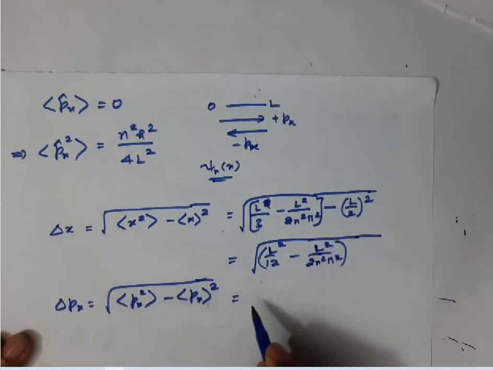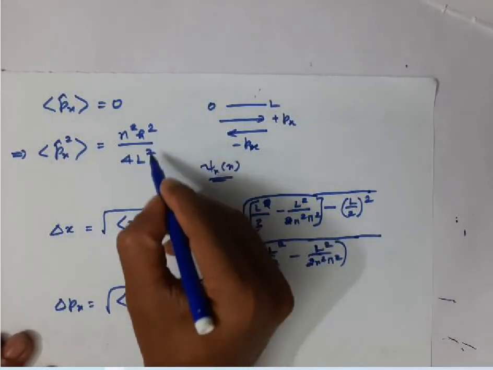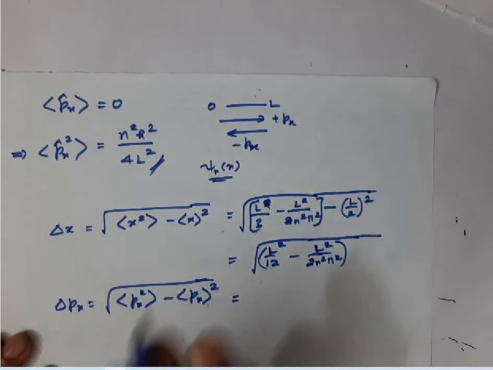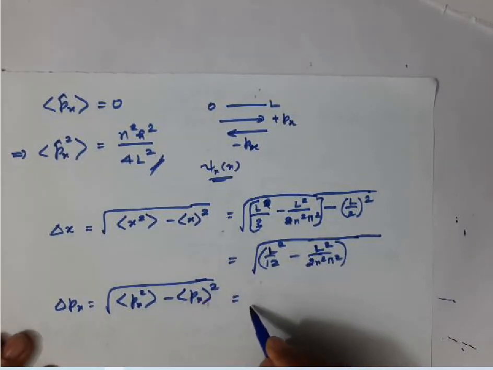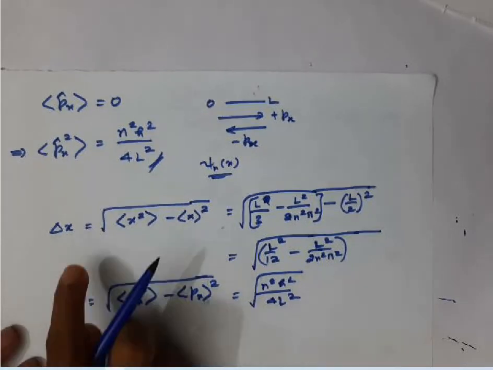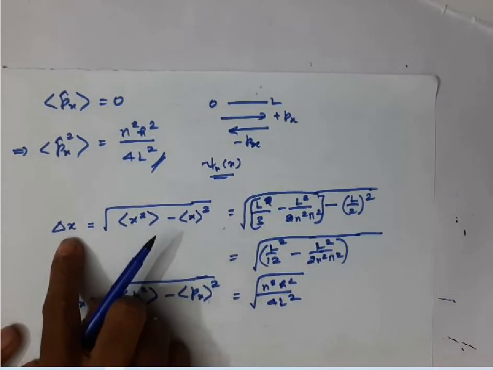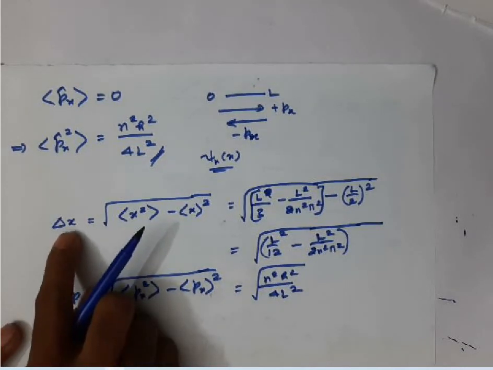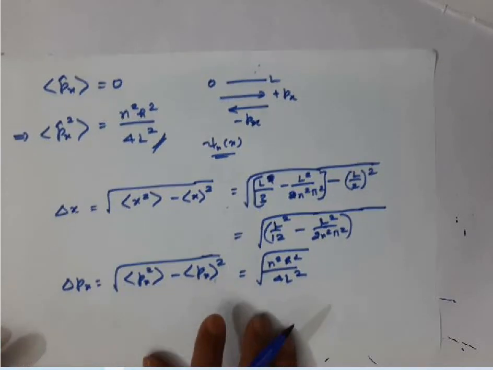If you take the square root, you'll get n square h square over 4L square. So this is the uncertainty in position, and this is the uncertainty in momentum, right?